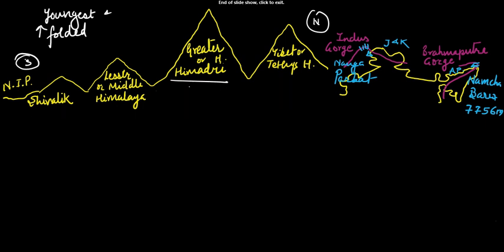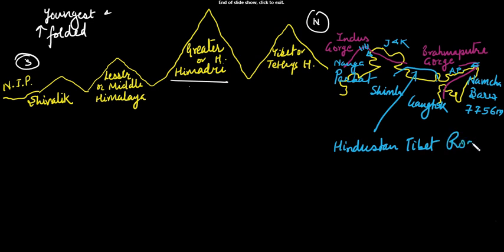Then another important feature is the Hindustan-Tibet road, which joins Shimla with Gangtok in this way. This Hindustan-Tibet road passes through the pass known as Nitila.